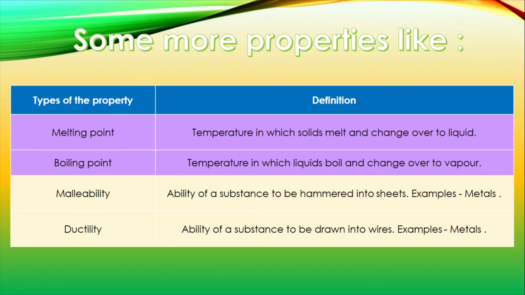Malleability is the ability of a substance to be hammered into sheets, means they can be beaten into sheets, such as aluminium or iron. Example: metals. And ductility is the ability of a substance to be drawn into wires. Example: metals such as copper. These can be drawn into wires like that.